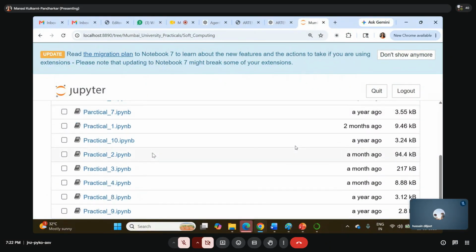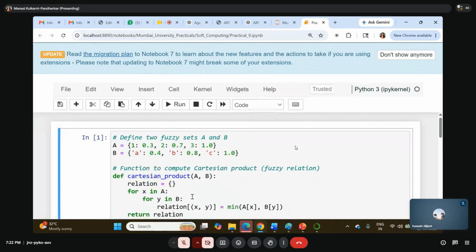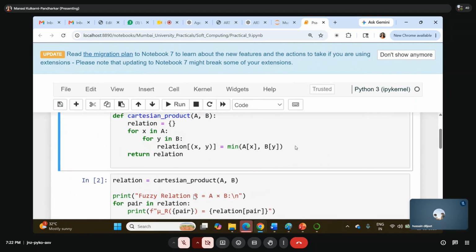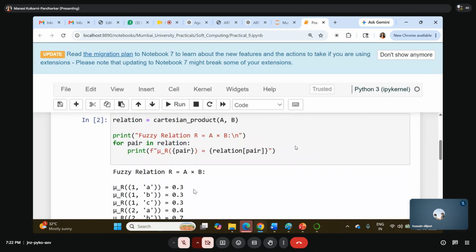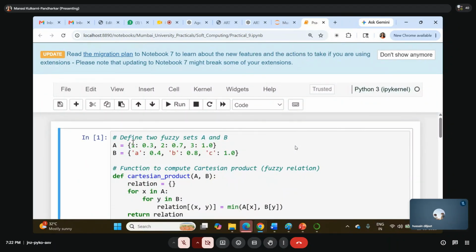हमारा कौन सा प्रैक्टिकल रह गया था? 9th ना, I think. Anyone? Yes. That is a Cartesian product within the fuzzy set, right? Yes. Okay. So let's go for the very simple. Cartesian product कैसे होता है? सबसे पहले बोलो मुझे. Everything to everything.